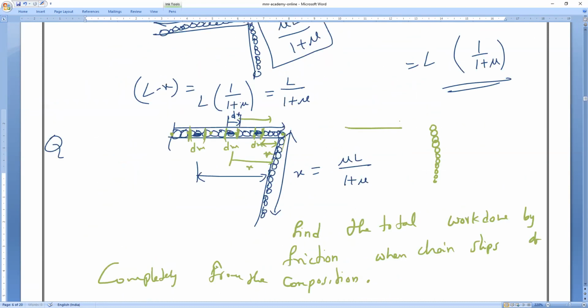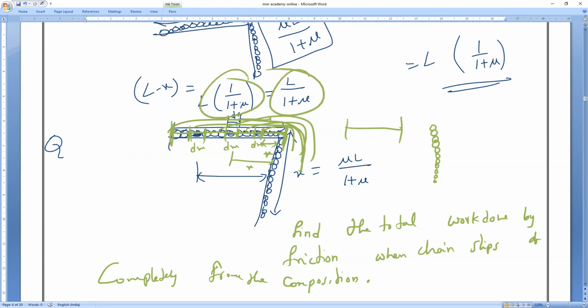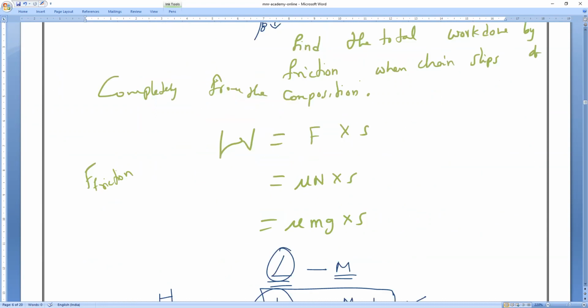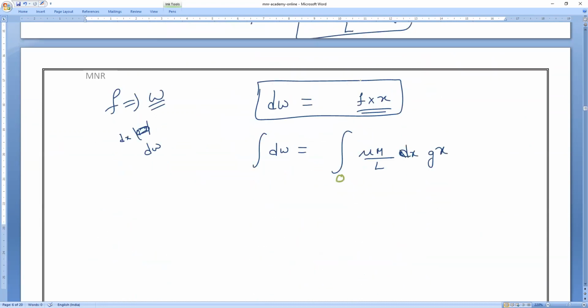The total length is starting. This point is sliding, next point is sliding, next point is sliding, and the last point is sliding. So what is the total length? The limit is from 0 to L by 1 plus mu. That is the limit. Okay, so now you can apply.